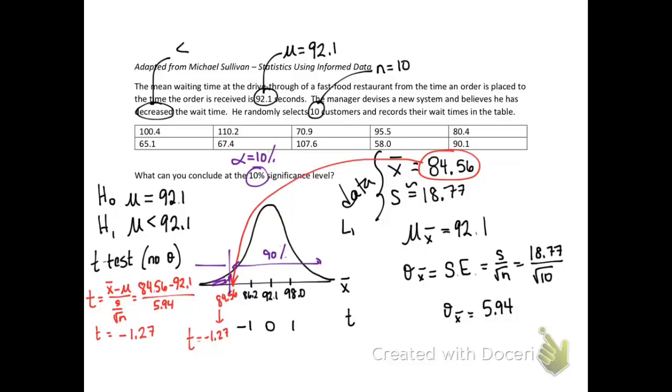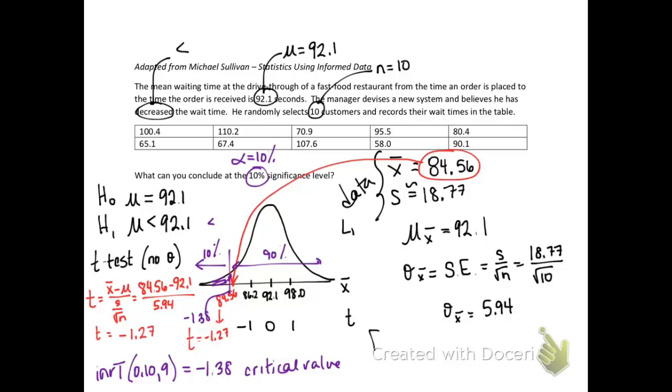This is a left-tailed test, so I have the entire 10% in the left tail, 90% to the right. I could find the critical value either from the t-table or by using my calculator and doing inverse t. Area left is 10%, and the degrees of freedom is 9, 10 minus 1. So the critical value is negative 1.38.